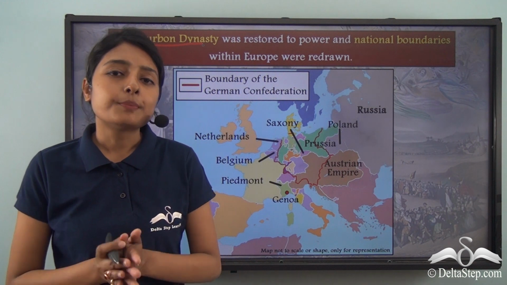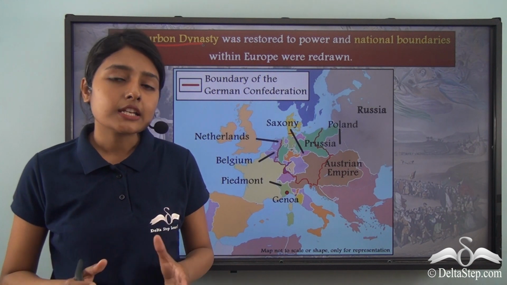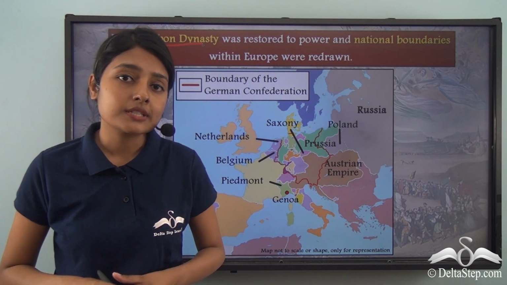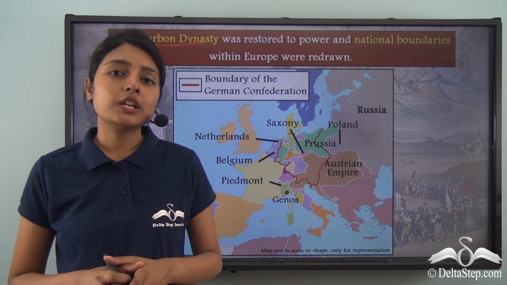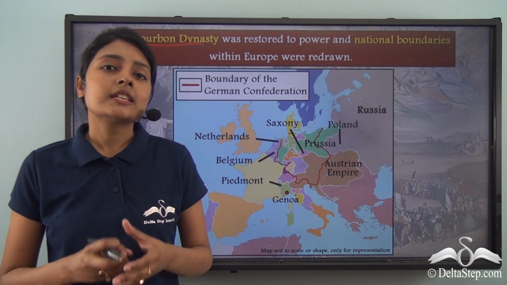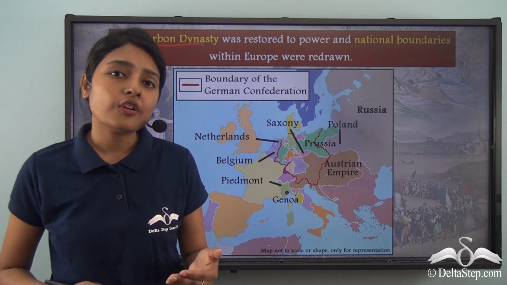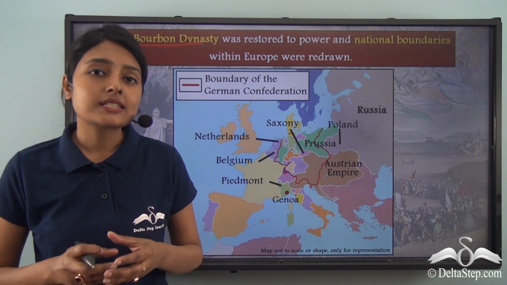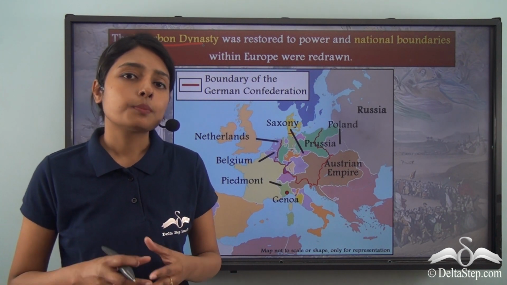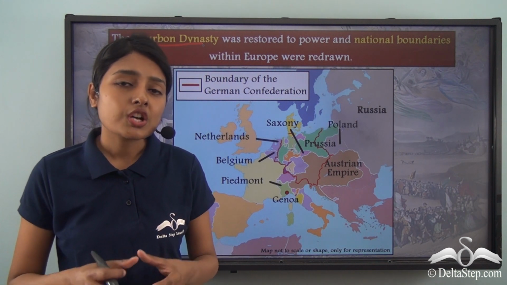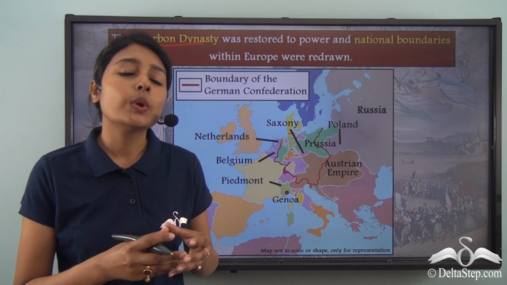Now, let us briefly talk about the territorial settlements that happened after the defeat of Napoleon. After Napoleon was defeated, France was severely weakened because of its erstwhile dictatorial rule. And so, Britain, Prussia, Russia, Austria were simply on the winning sides.